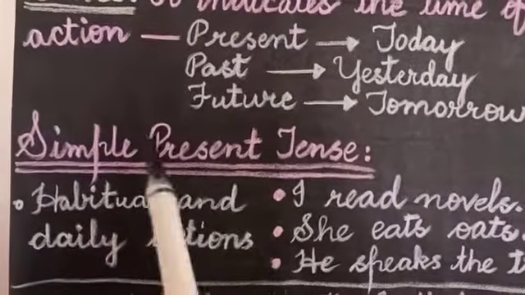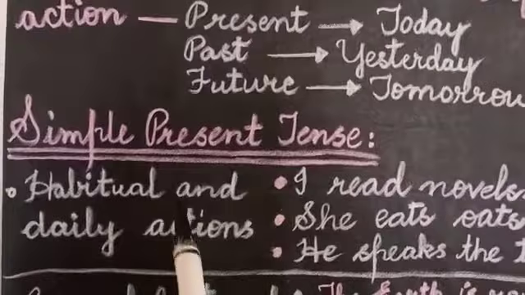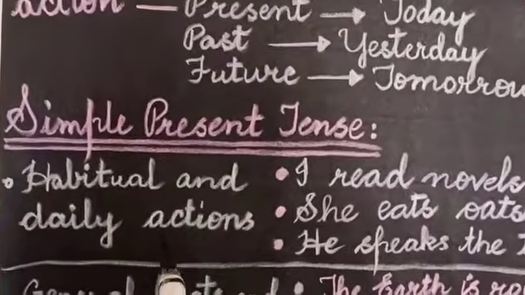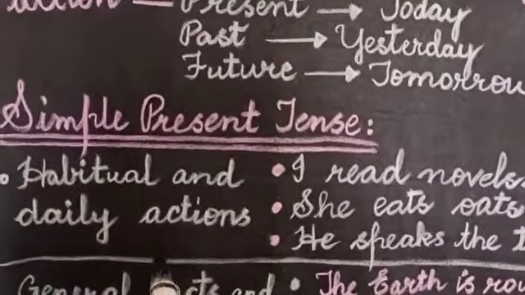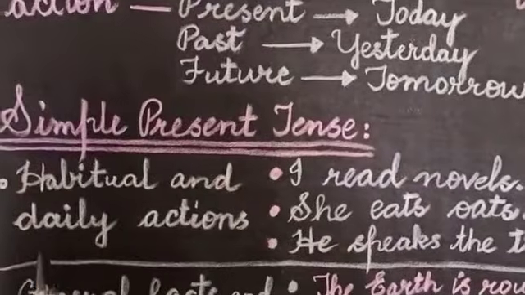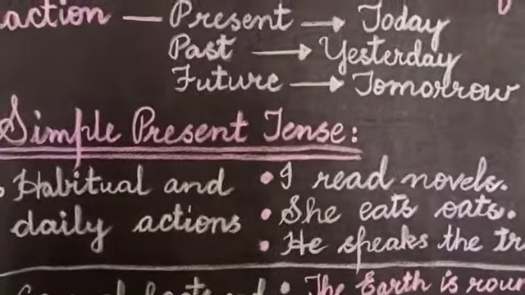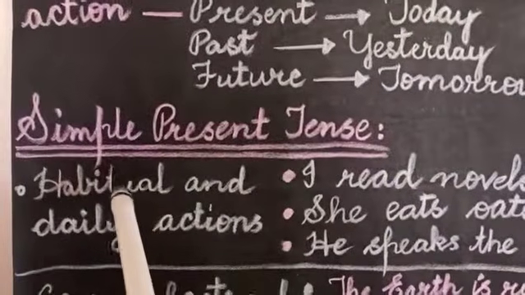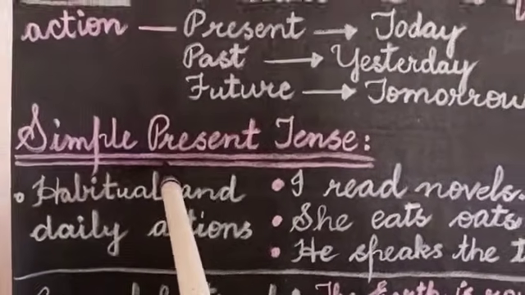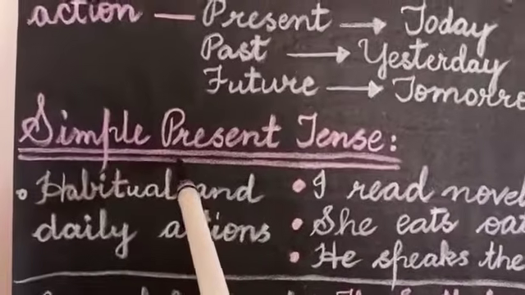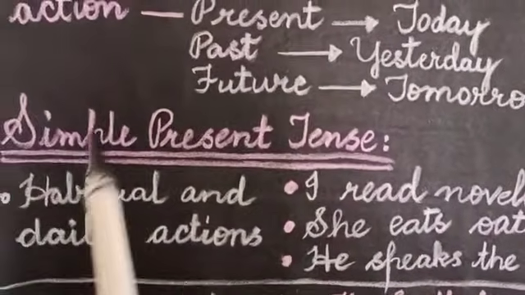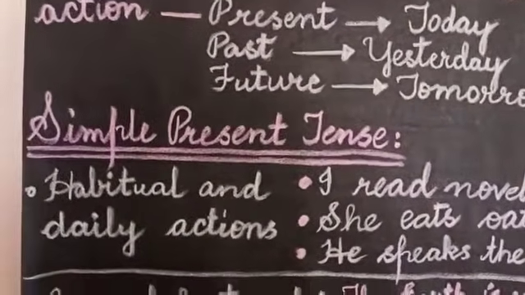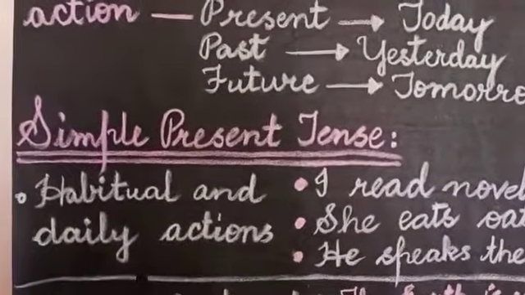Like if we talk about the day, we brush our teeth daily, we have food daily, we take a bath daily, we go to school daily, we talk to our families daily. So there are so many actions that we do on daily basis and so many actions that we do because they are our habits. Like we watch cartoons, we read storybooks, we recite Quran, or we offer salah. So these are all our habitual and daily actions.